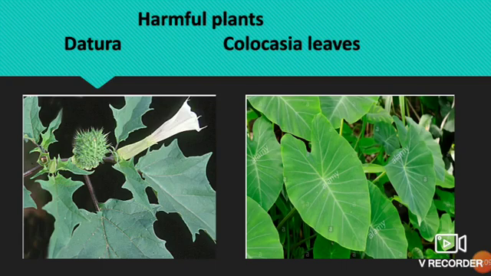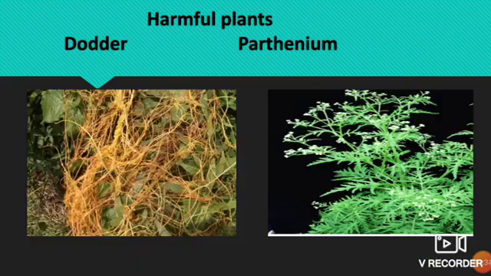Let's see now which are the harmful plants. So in the picture you can see Datura plant. It is a poisonous plant. It is very poisonous. And next, Colocasia leaves. It is also a poisonous plant. Colocasia leaves also cause itching. Then the next one is Dodder plant. So you can see in the picture, Dodder and Parthenium are also harmful plants.